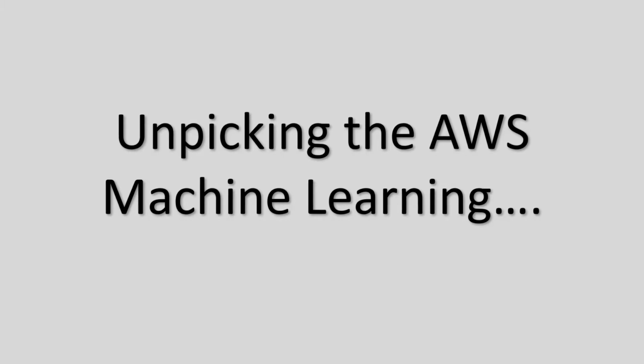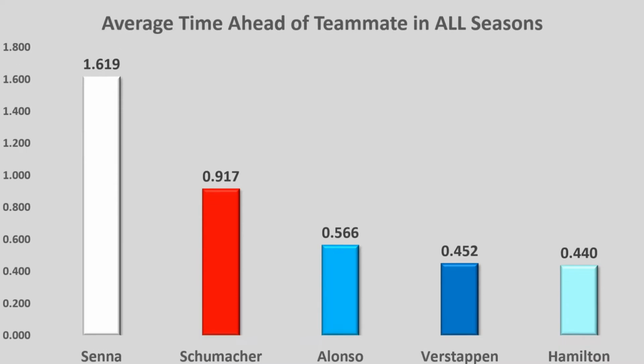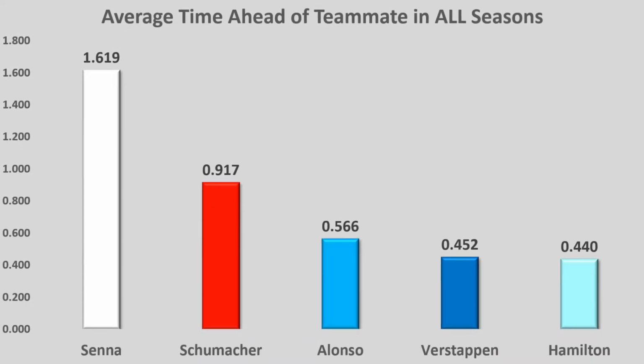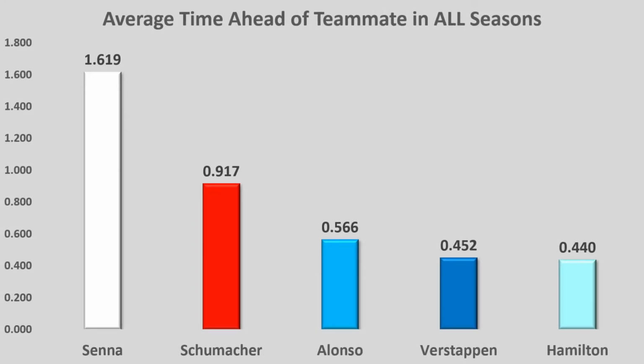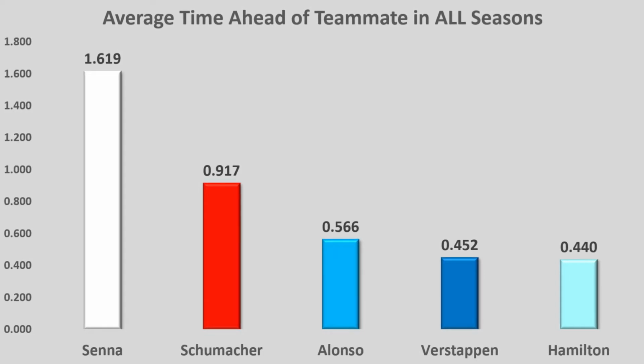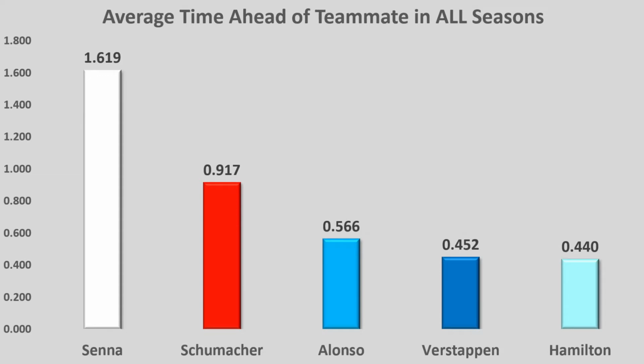The very first graph that I will pull up is my order instead. And it looks a little bit like this. The average time ahead of their teammates in all of their seasons. So we have Ayrton Senna at the top, then it's Michael Schumacher, then it's Fernando Alonso, then it is Max Verstappen and Lewis Hamilton in 5th place.